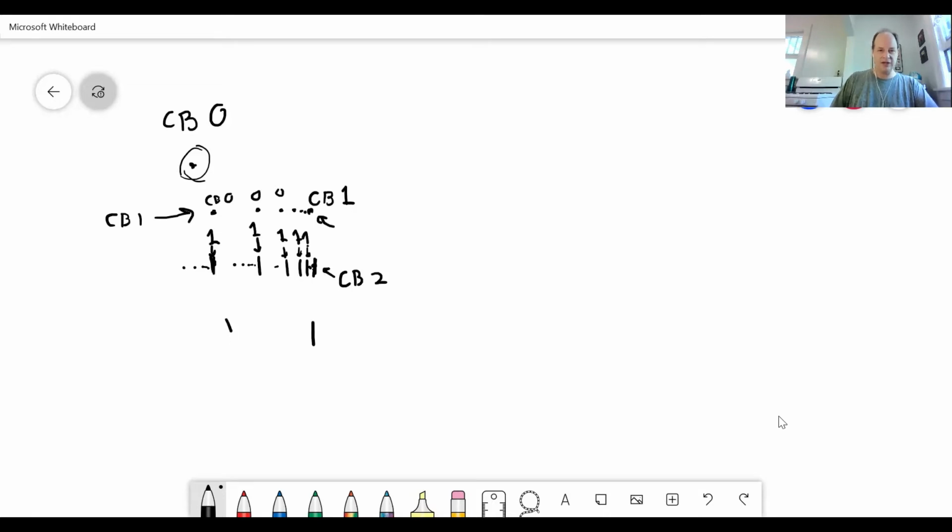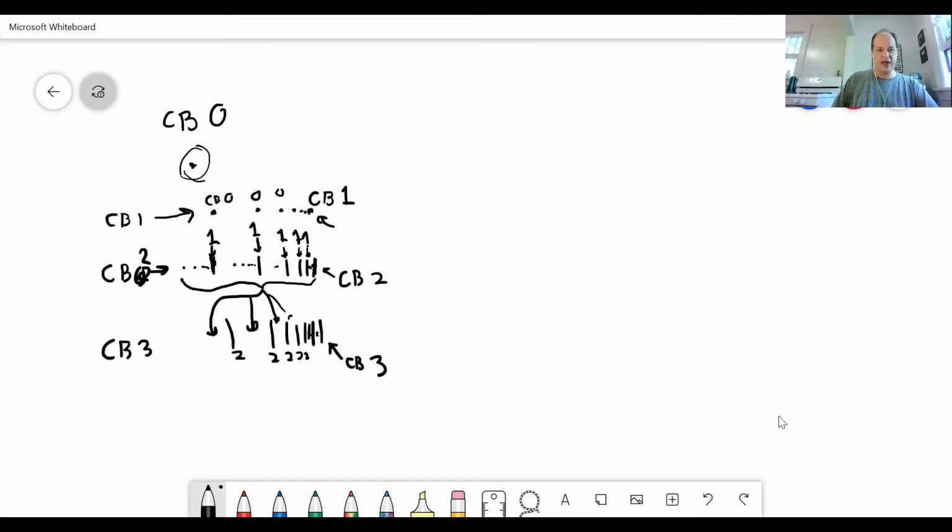And let's repeat that picture again one more time just so we see what's going on here. If we take this whole sequence here, this Cantor-Bendixson rank 2 sequence, and we insert it here and here and here and here to make all of these points here Cantor-Bendixson rank 2 points, then this very last one, the one they limit to, has Cantor-Bendixson rank 3. And again, from what we said before, this set right here, the whole set we say has Cantor-Bendixson rank 2 because the most complex point in it has Cantor-Bendixson rank 2. And this set here we say has Cantor-Bendixson rank 3 for the same property and all that.